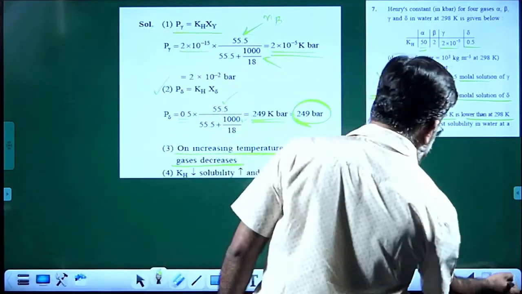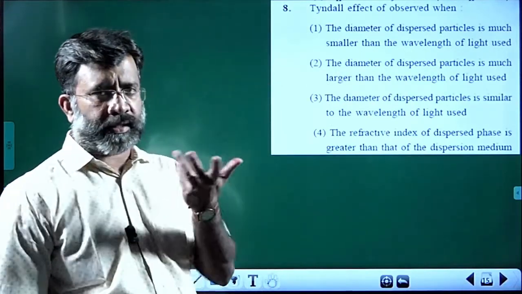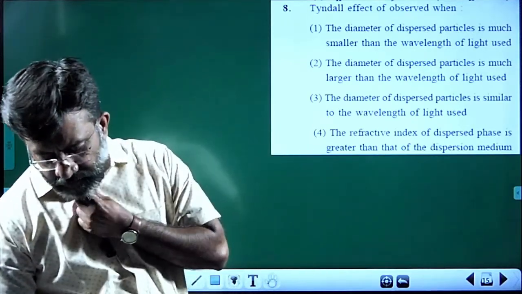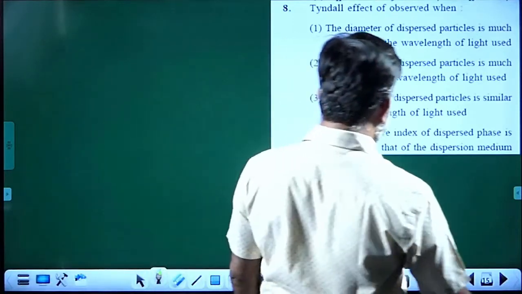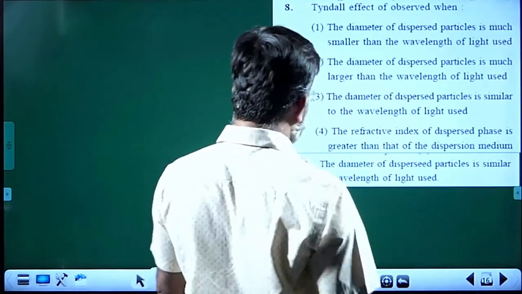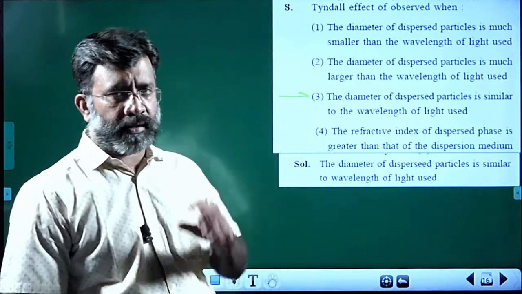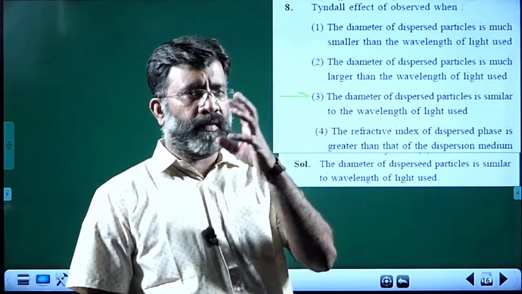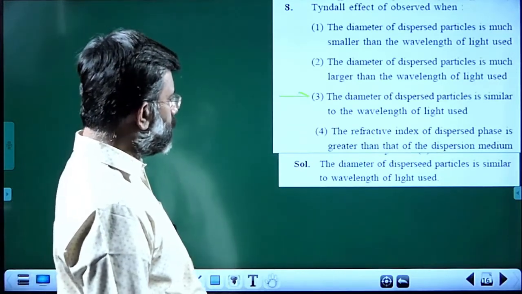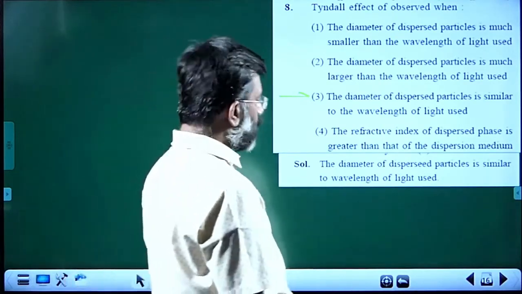Next question. Tyndall effect. It's a textbook question. There are two conditions referred for Tyndall effect. And you know, it is the third statement, the correct answer. Please refer to NCERT. The two conditions for performing the Tyndall effect are regarding the size of the particle and regarding the wavelength of light used. It is commented that the diameter of the dispersed particle is similar to the wavelength of light used. It's commented in the textbook, a textbook question only.